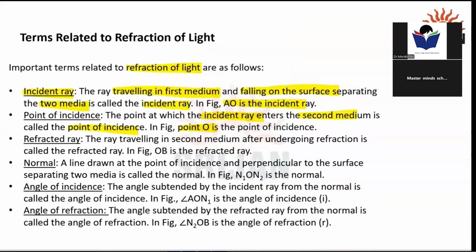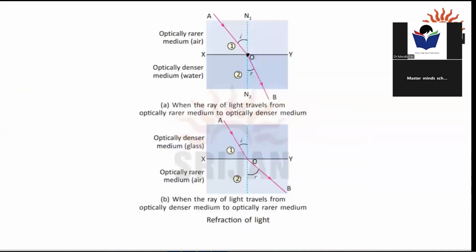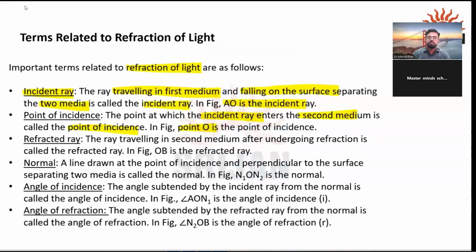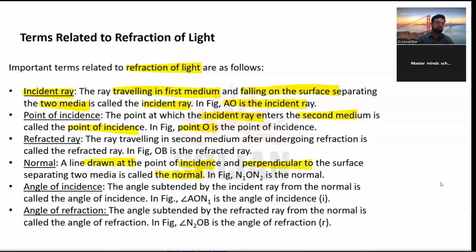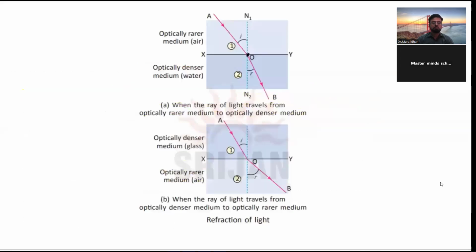Then refracted ray. The ray traveling in the second medium after undergoing refraction is called the refracted ray. OB is our refracted ray, which is this. Then we have the normal. A normal is simply a line drawn at the point of incidence perpendicular to the surface separating the two media. N1ON2 is the normal. Let us have a look at the normal. So this is simply our normal, a perpendicular line passing through the two mediums, N1O, N2 or N2O, N1.